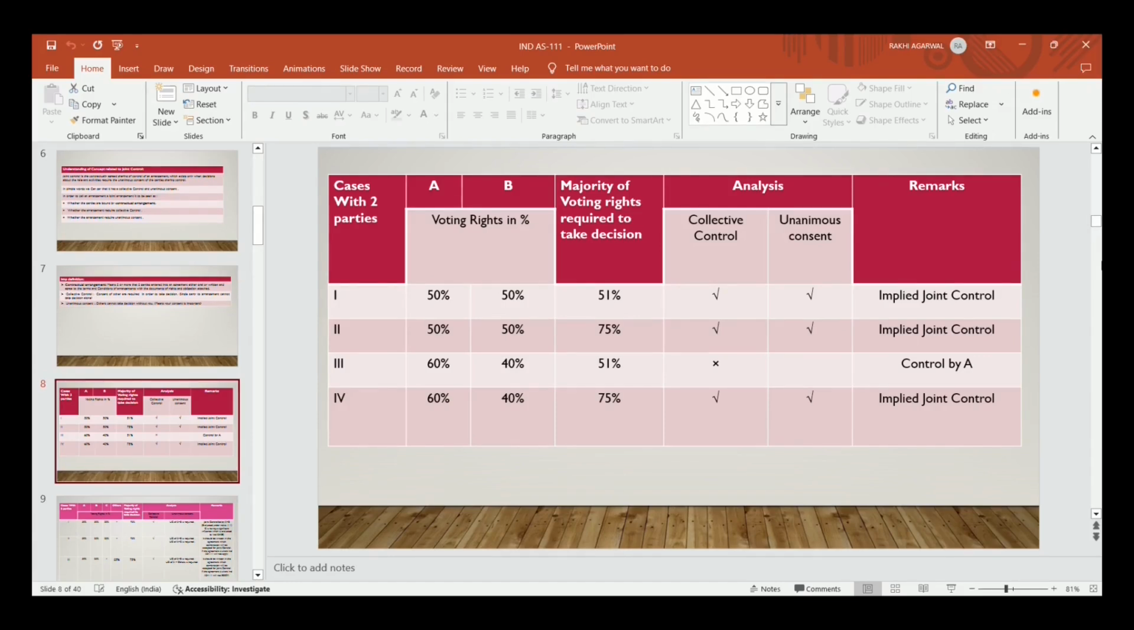Now in the fourth case, 60% is held by A and 40% is held by B, and the majority required to take a decision is 75%. So in that case, in order to pass any decision, A has to take the help of B. So collective control is present in this case, and unanimous consent of both the parties is required in order to pass any decision. It is an implied joint control. So as we have discussed, if collective control is required and unanimous consent is there to pass any decision, then it is a case of implied joint control.